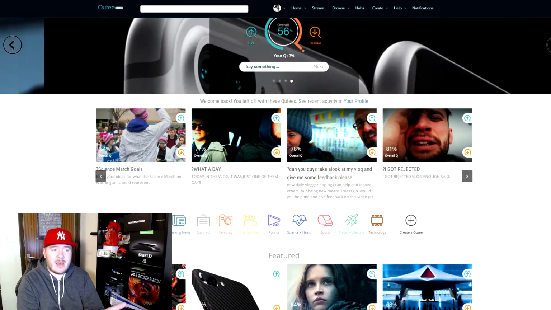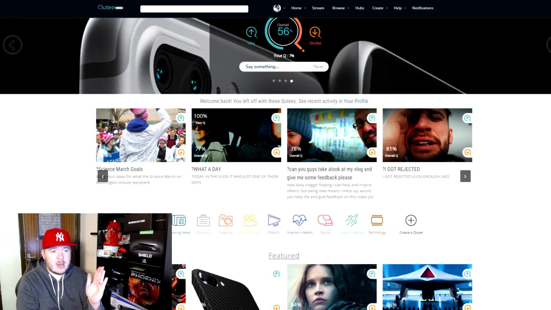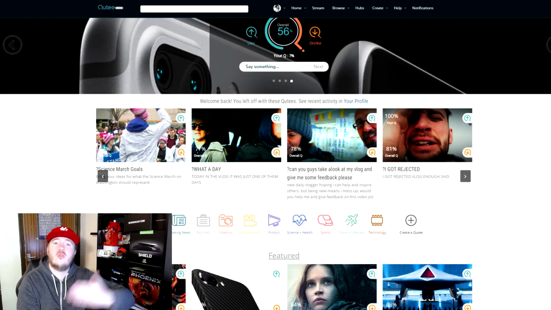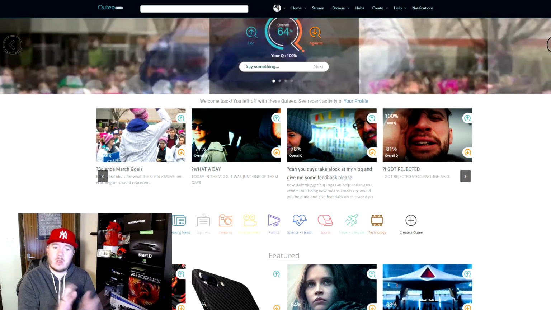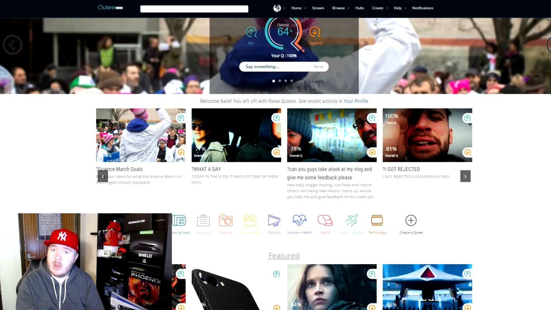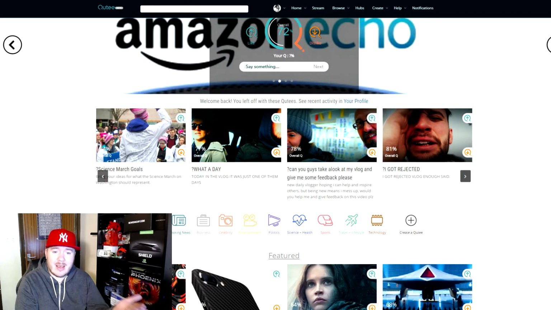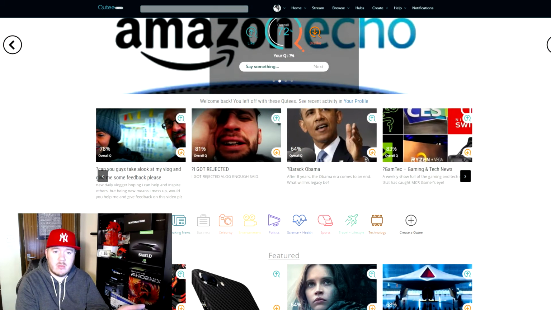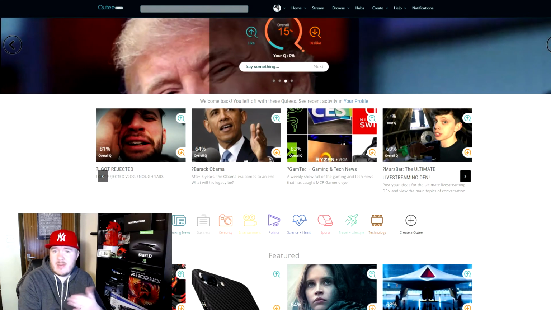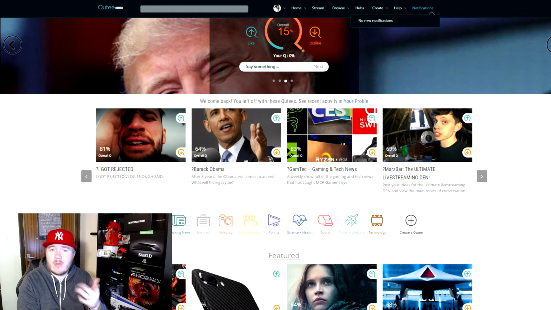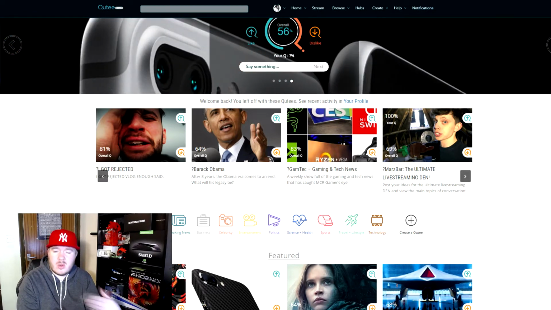Here's some of the cuties that I have visited recently, and that's a good way for you to track back to what you've previously looked at. You might have commented on that Qutee, left some feedback. So that will really give you the option to jump back and take a look at what you've been reading, and see if anybody's commented on your comment. Obviously, if they did, you get a notification up there anyway. But it's nice to go back and see what other people are saying.